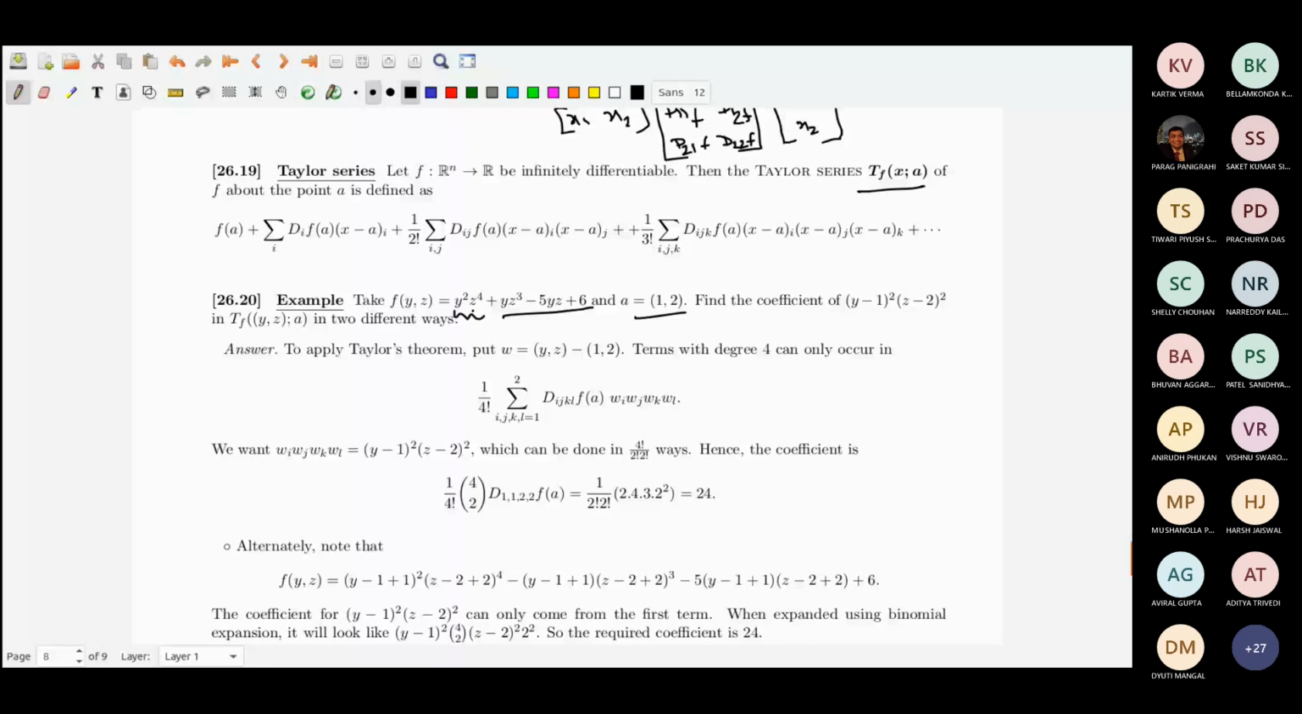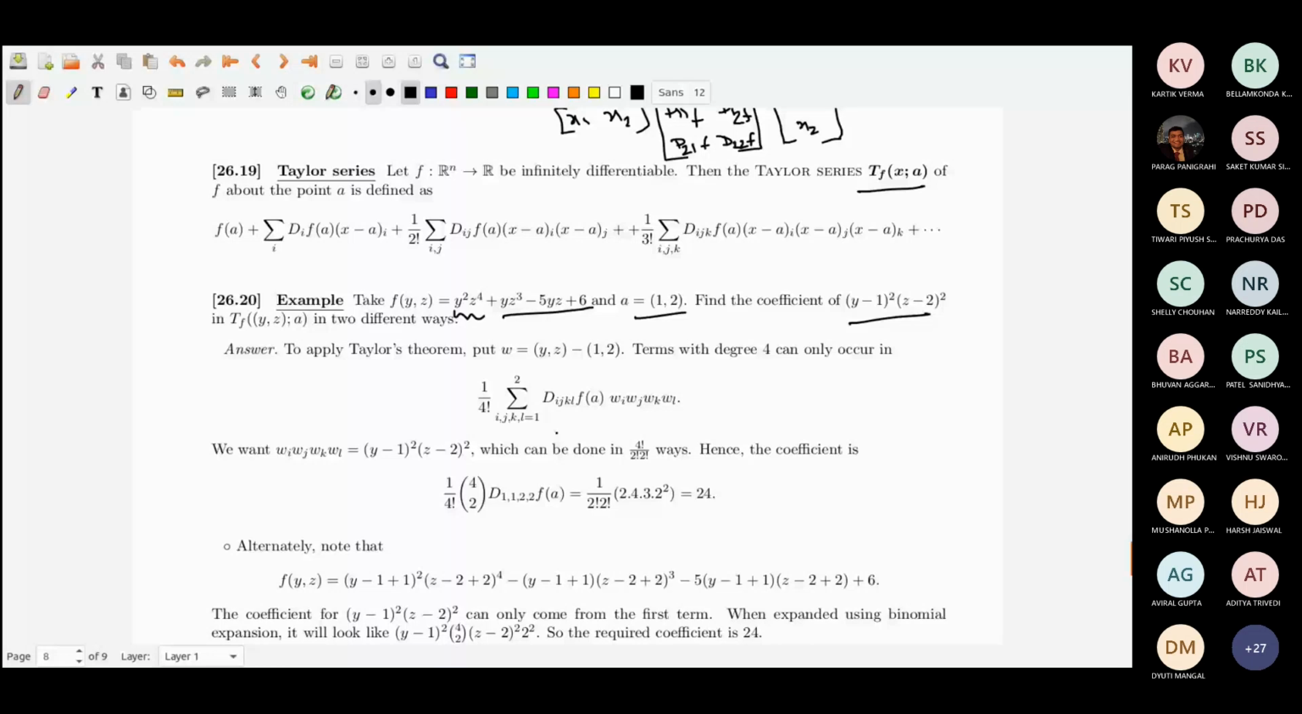So 1 by 4 factorial, D_ijkl f at (1,2), the fourth derivative, and w_i w_j w_k w_l, where two of them have to be (y minus 1) and two of them have to be (z minus 2). That's how I can get (y minus 1) whole squared and (z minus 2) whole squared, and that will be 4 choose 2 ways. Therefore the coefficient would be, with each of those places D_ijkl turning out to be D_1122, so that will be this coefficient, and it should be 24.